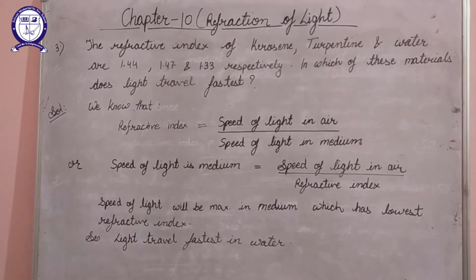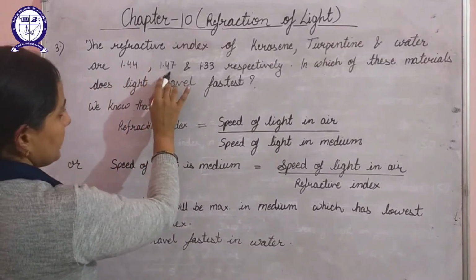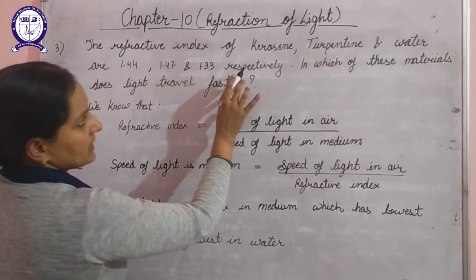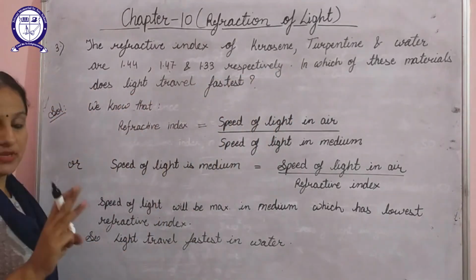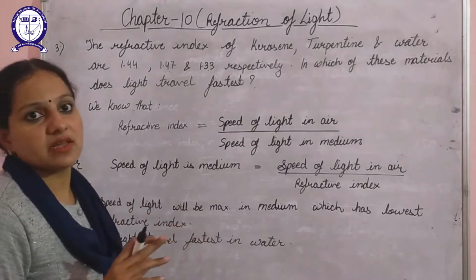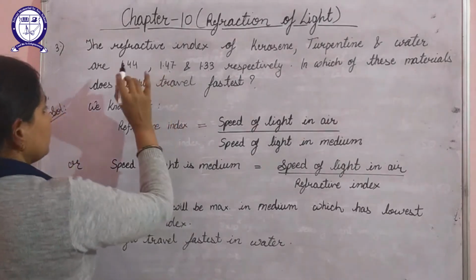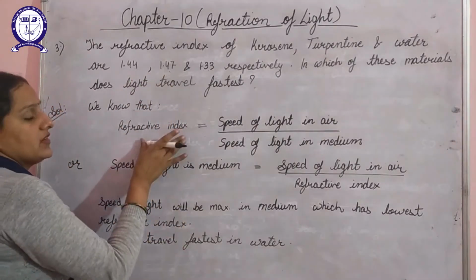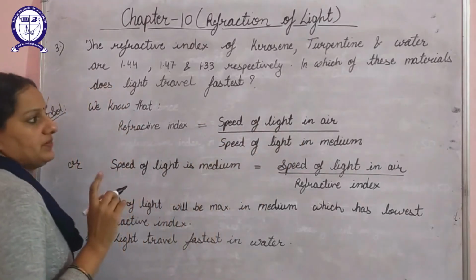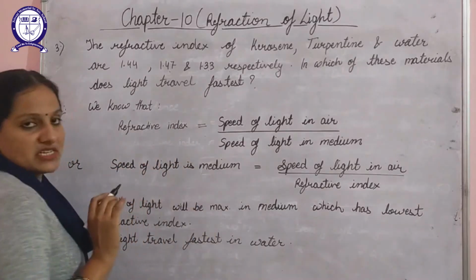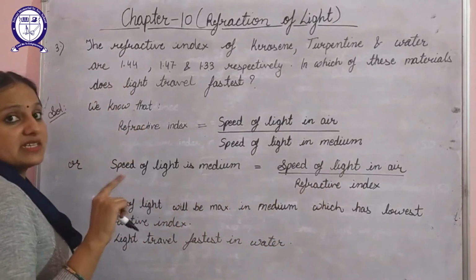Next: the refractive indices of kerosene, turpentine and water are 1.44, 1.47 and 1.33 respectively. In which of these materials does light travel fastest? Three mediums are given and the refractive indices are given, and we have to specify in which medium light travels fastest. So we know the formula of refractive index, that it is equal to the speed of light in air to the speed of light in the medium, or we can write this formula in terms of the speed of light in that medium as the speed of light in air to the refractive index of that medium.